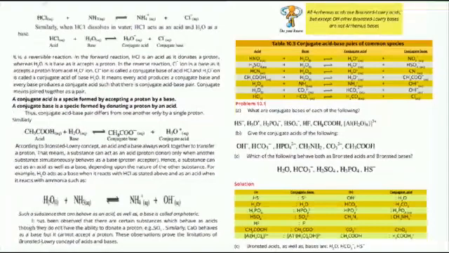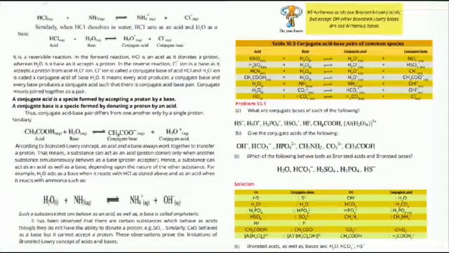Here are some examples of conjugate acid and base. You have to write one paragraph for all these equations. I will explain just one. First example is HNO3 plus H2O, reversible reaction, H3O positive plus NO3 negative. Two examples, HCl plus H2O and CH3COOH plus H2O, were discussed in detail, and you have to write one paragraph like this.